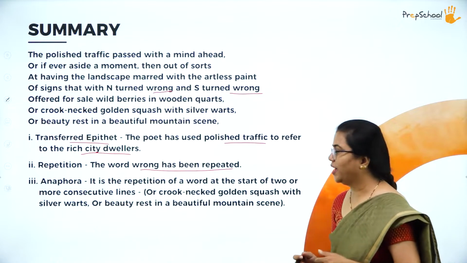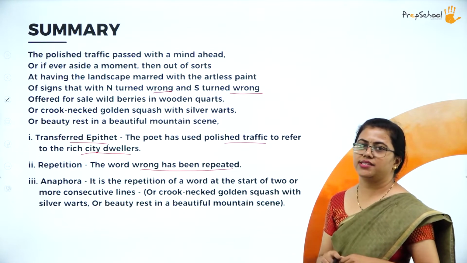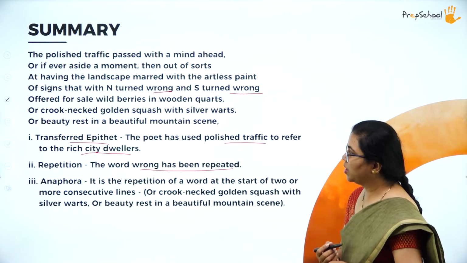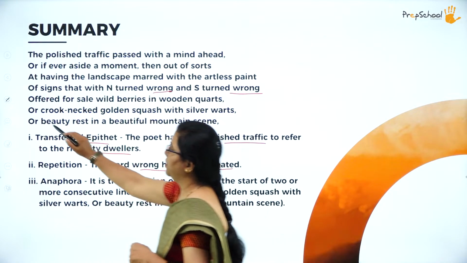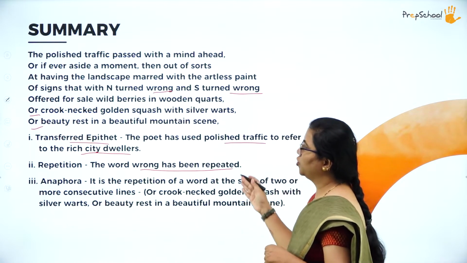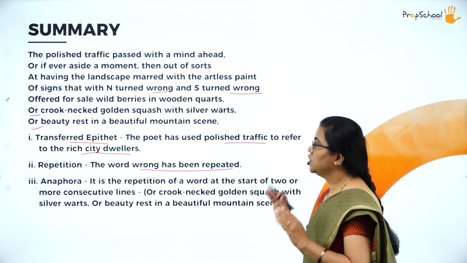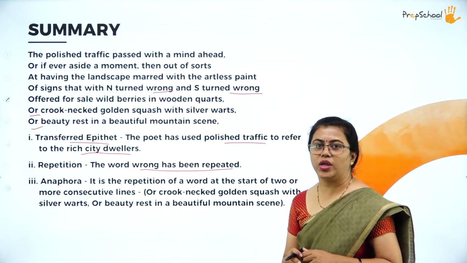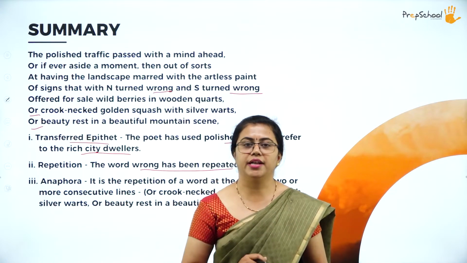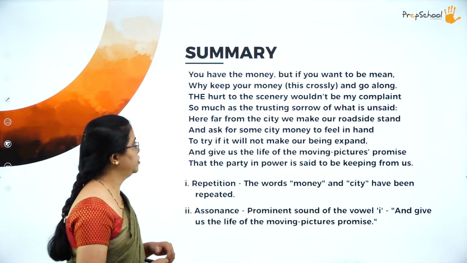Next we have anaphora. Here it is the repetition of words in different lines. So here only you can make out the difference between repetition and anaphora. Here the word "or" is repeated: "or crook-necked," or maybe "or beauty rest in a beautiful mountain." So here it is anaphora. So you know the difference between repetition and anaphora here. These are the literary devices that are there in this second stanza. Now let us move on to the next one.